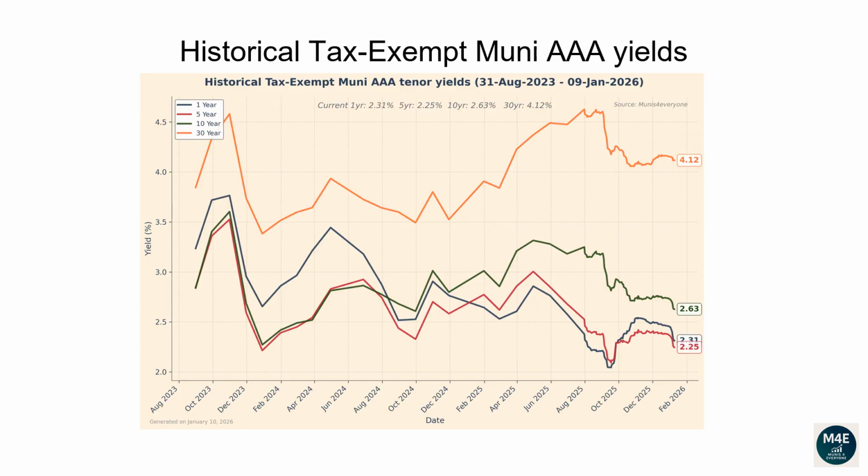This line plot and the next plot show how each tenor of the Muni yield curve has changed over time. From the 31st of August 2023 to the 9th of January 2026, the 1-year yield has dropped from 3.24 to 2.31. The 5-year yield has dropped from 2.85 to 2.25. The 10-year yield has dropped from 2.84 to 2.63. The 30-year yield has increased from 3.85 to 4.12.